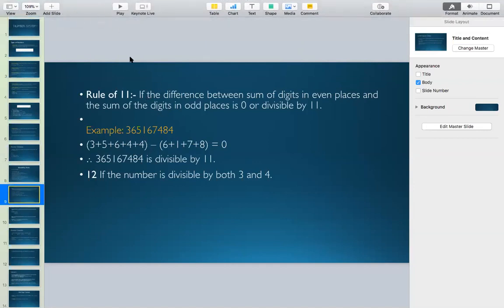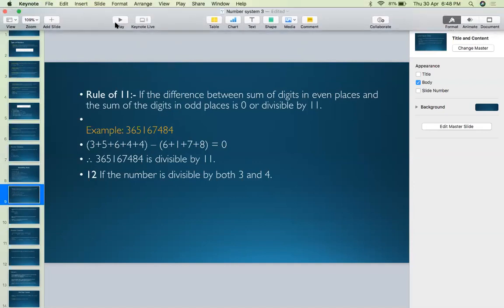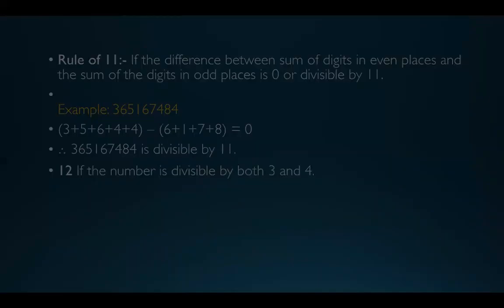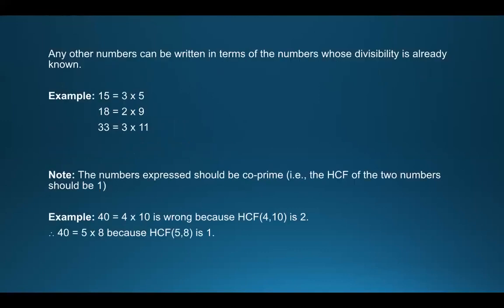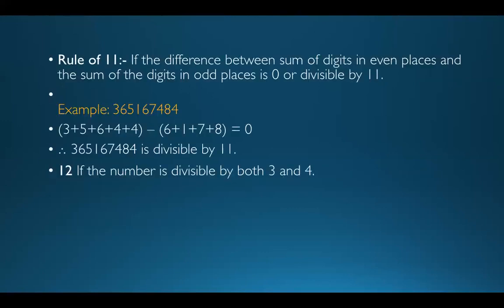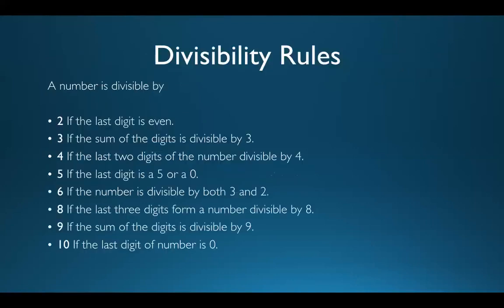Now the rule for 12. If the given number is divisible by both 3 and 4, then the given number is divisible by 12. Now you must be thinking, sir, what if we get a very big number? How will you check if a number is divisible by 24? In case of 6, there was only one way of representing 6 in terms of its factors, and that came out to be 3 and 2.